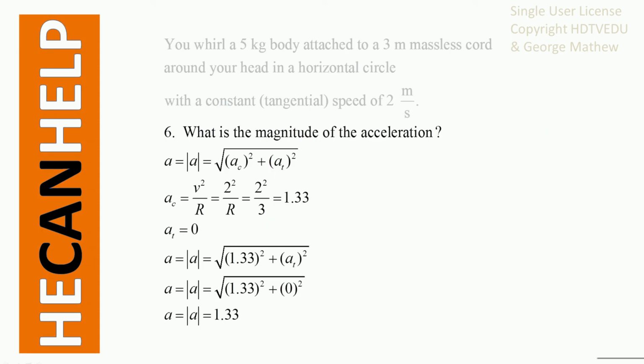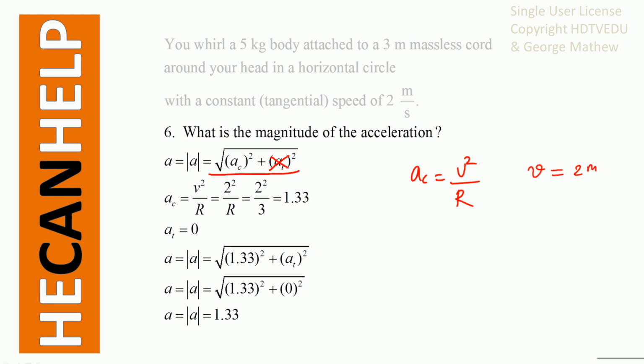Number six, what is the magnitude of the acceleration? The magnitude of the acceleration is given by the square root of a_c squared plus a_t squared. What is a_c? Centripetal acceleration. What is a_t? Tangential acceleration. But we know that the tangential acceleration is 0, so we don't have to worry about that. Centripetal acceleration is the square of the speed divided by radius.